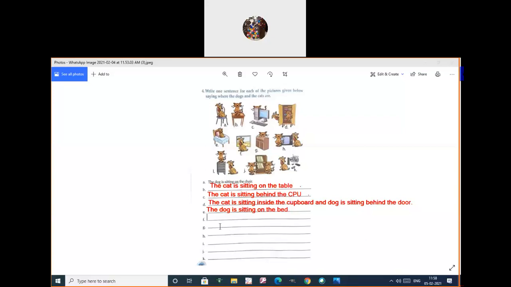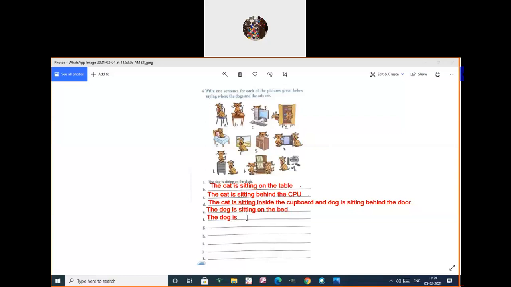Okay. F1. See the F1. Where is the dog now? So the dog is sitting where? Children, am I audible for you?